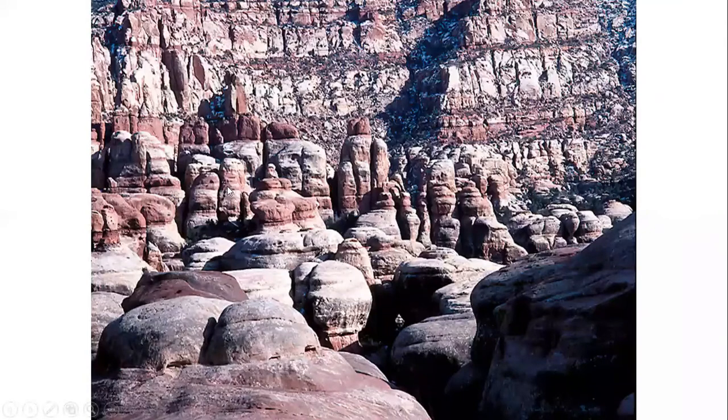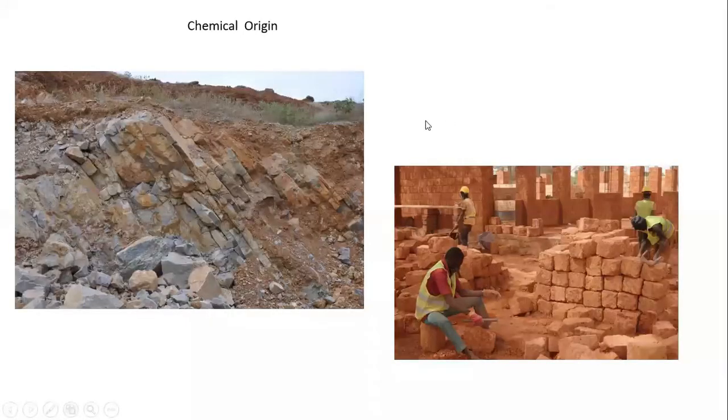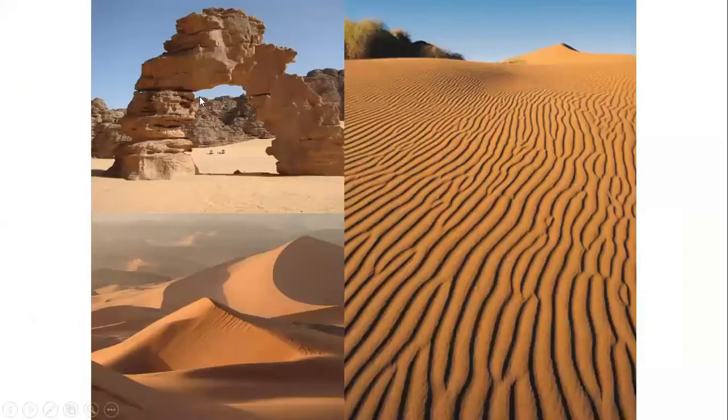You can see like this, layers will form. This weathering may be because of wind action, because in deserts the main geological weathering agent is wind. You can see here in the next slide. This type of structure is formed because of wind action. The wind will blow like this and carry sand particles, and these sand particles will erode this structure, and they'll form this type of structure.